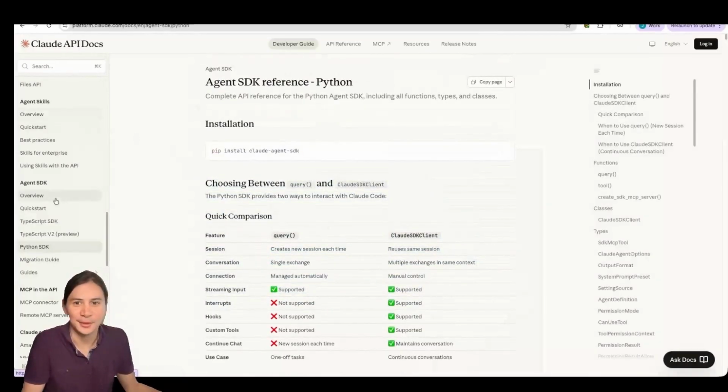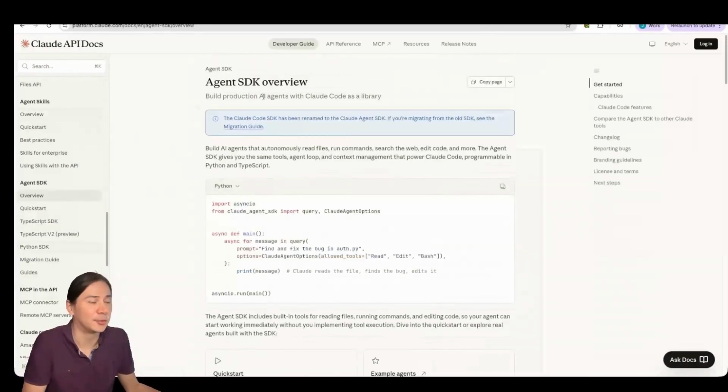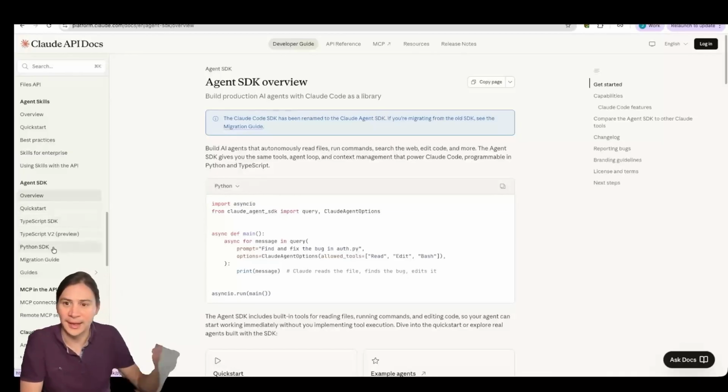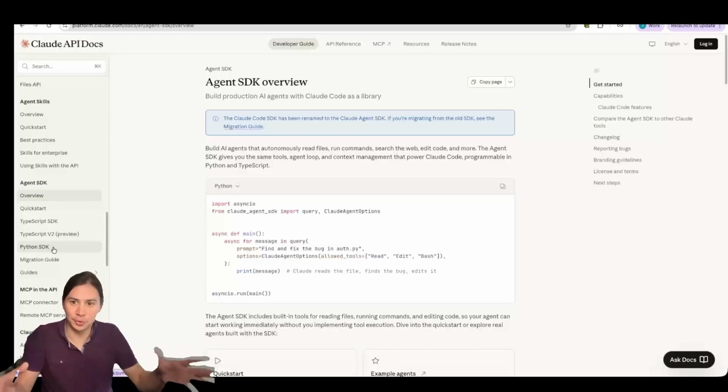So you can see here, it used to be called the Claude Code SDK, and I personally think Agent SDK is confusingly named. But this is an SDK in TypeScript or Python that directly connects to a Claude Code runtime. So you'll build your tool that can do anything.